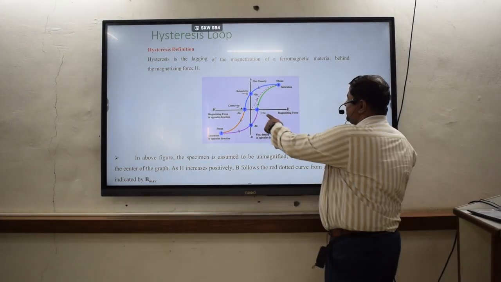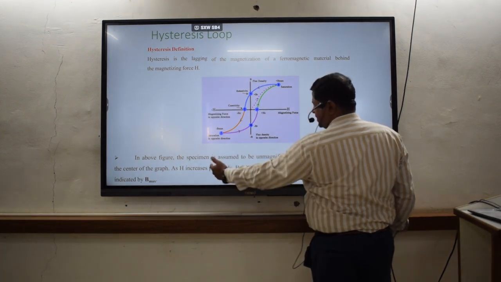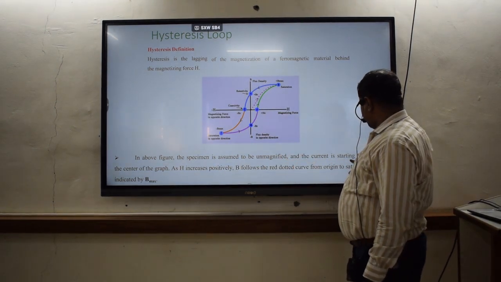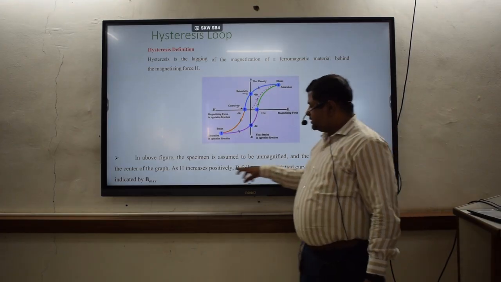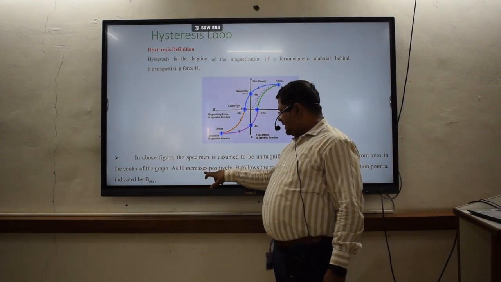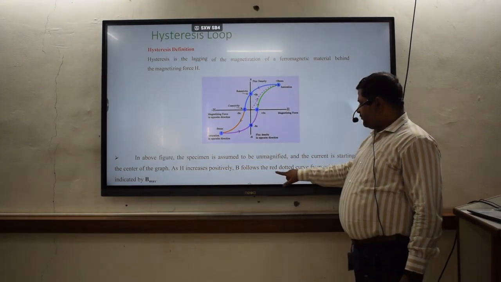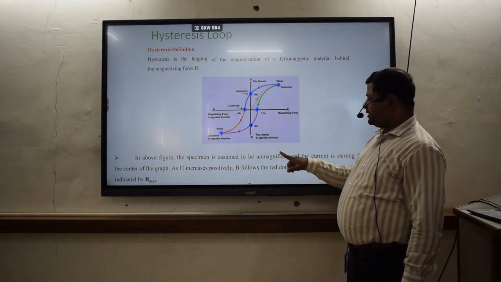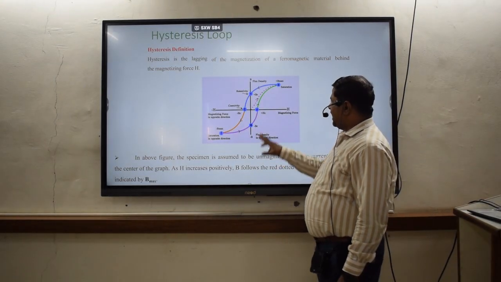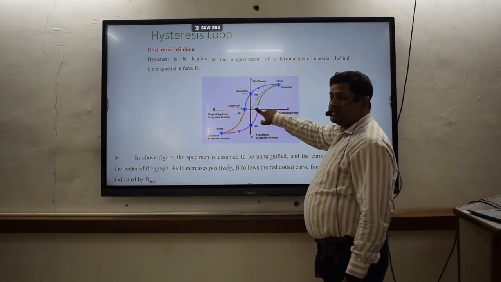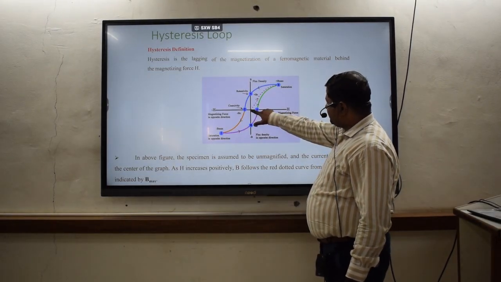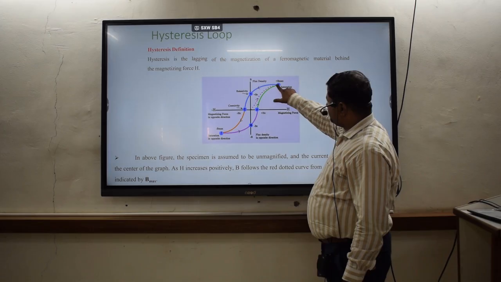At the same time, you can see this dotted line here. The specimen is assumed to be unmagnetized and the current is starting from 0 in the center of the graph. As H increases positively, B follows the red dotted curve from the origin to the saturation point A, indicated by B max. So whatever the current has to flow into that particular material, it starts from the origin and reaches this particular point.